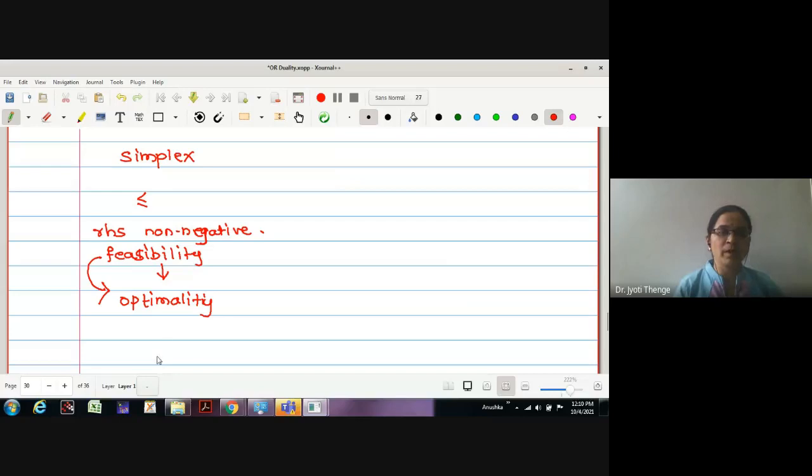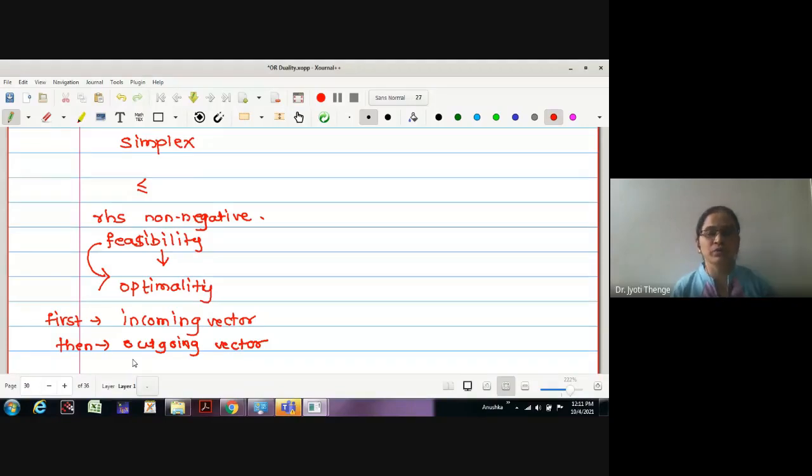While solving the problem, we first find an incoming vector, and then we find the outgoing vector. Now, this dual simplex method that we are going to introduce has exactly complementary steps to this simplex method. Therefore, let me write dual simplex.